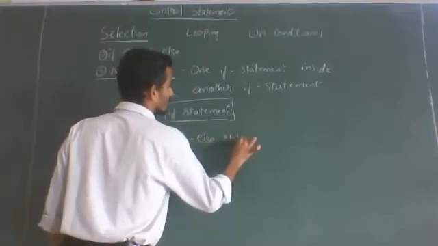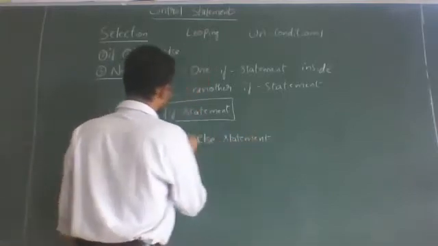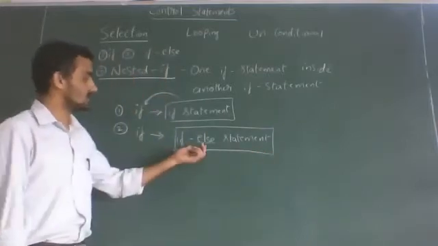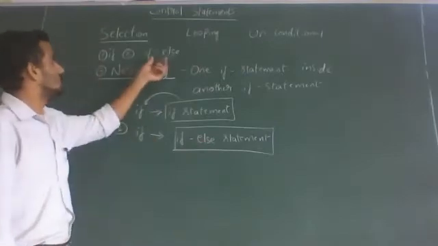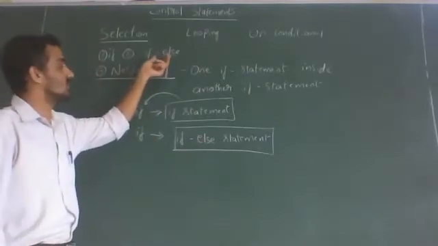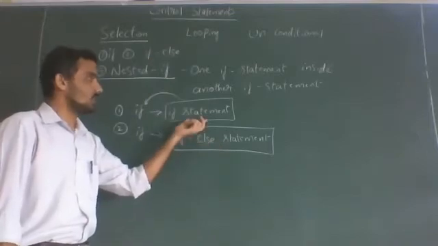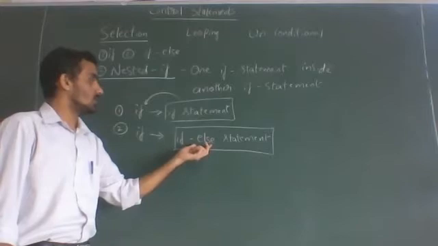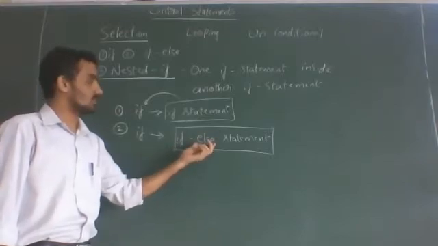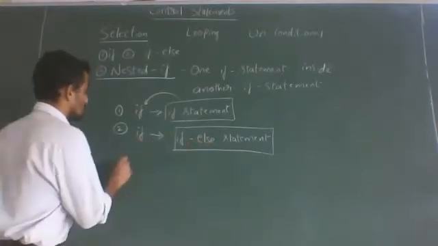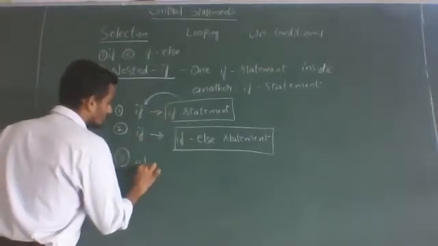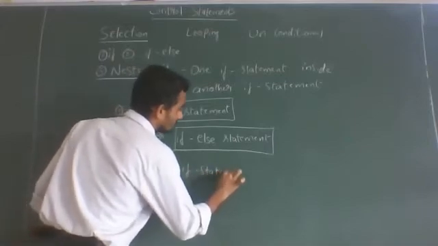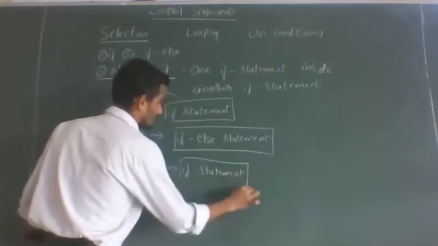Next, I can write an if else statement inside one if statement. If you write if else, that becomes one set. If else is nothing but one set, because the second category of conditional statement is the if else set. And if you write only an if statement, that is also one set. You can write only an if statement, or one if else set. Next, third, inside the else part also we can write one if statement.